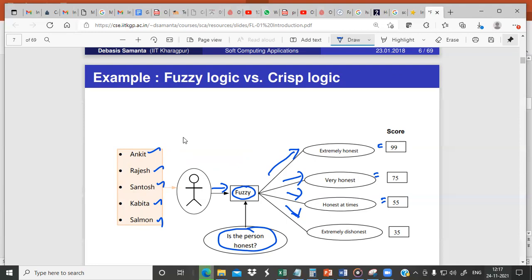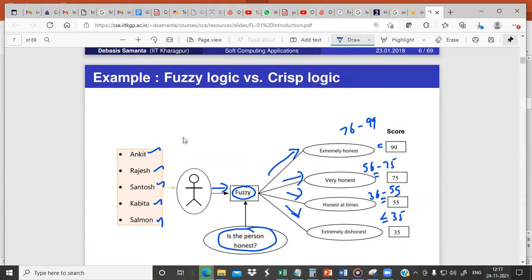Or we can see it this way. So 76 to 99, it is extremely honest. 56 to 75, it is very honest. 36 to 55, it is honest at times. 35 and less, less than or equal to 35, they are treated as extremely dishonest.